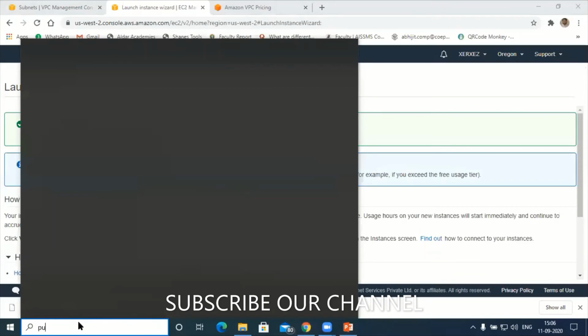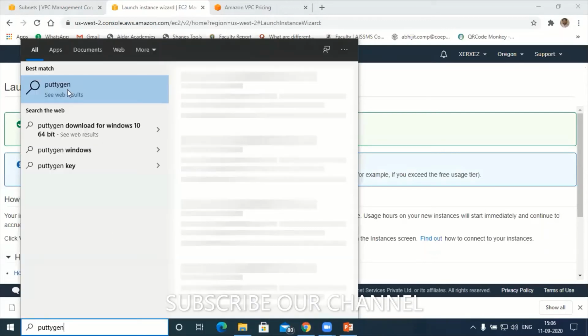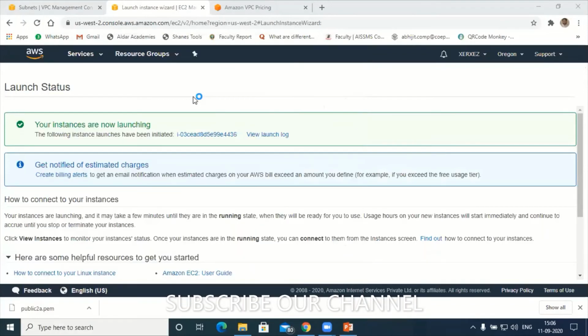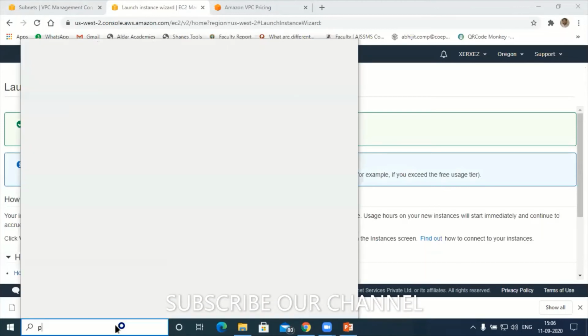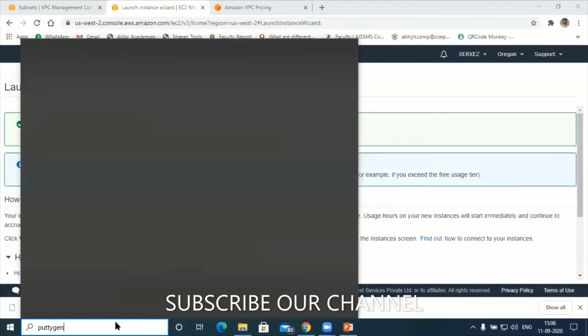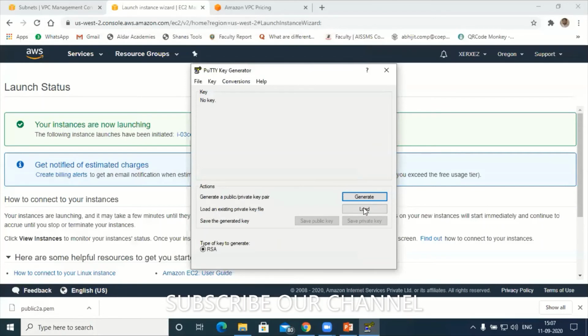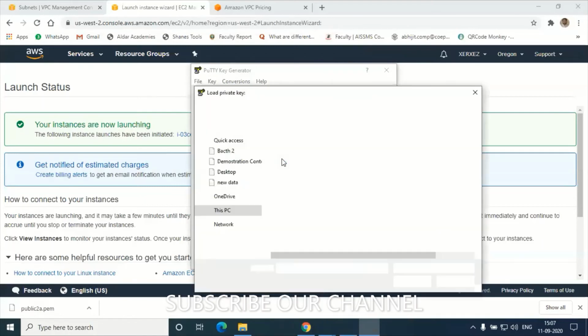PuTTYgen. Yeah, PuTTYgen. So select this, load that file, load PEM file. Where is it?